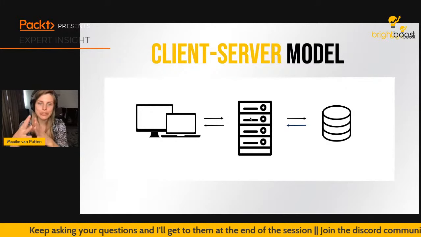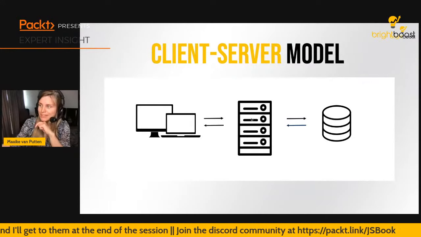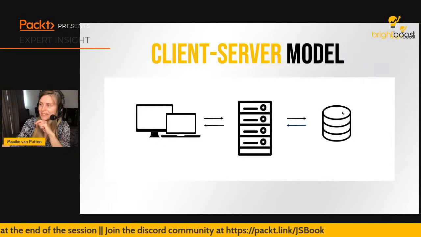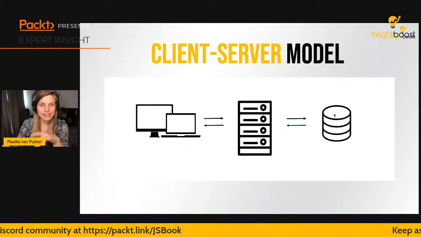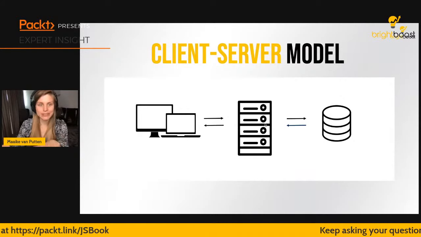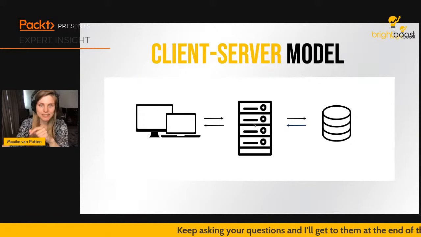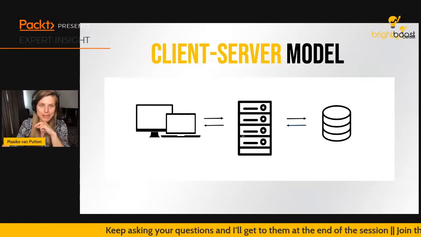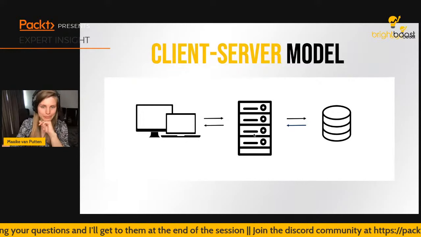Well, the server knows how to find this out, but it doesn't know it itself. So in order to find this out, it's actually going to be talking to the database. And this database does have the answer and it's going to give a response back. Either it knows or it doesn't know this person. And depending on the answer, the server is going to give a certain response back to the client. So this would be the client and this is the server.